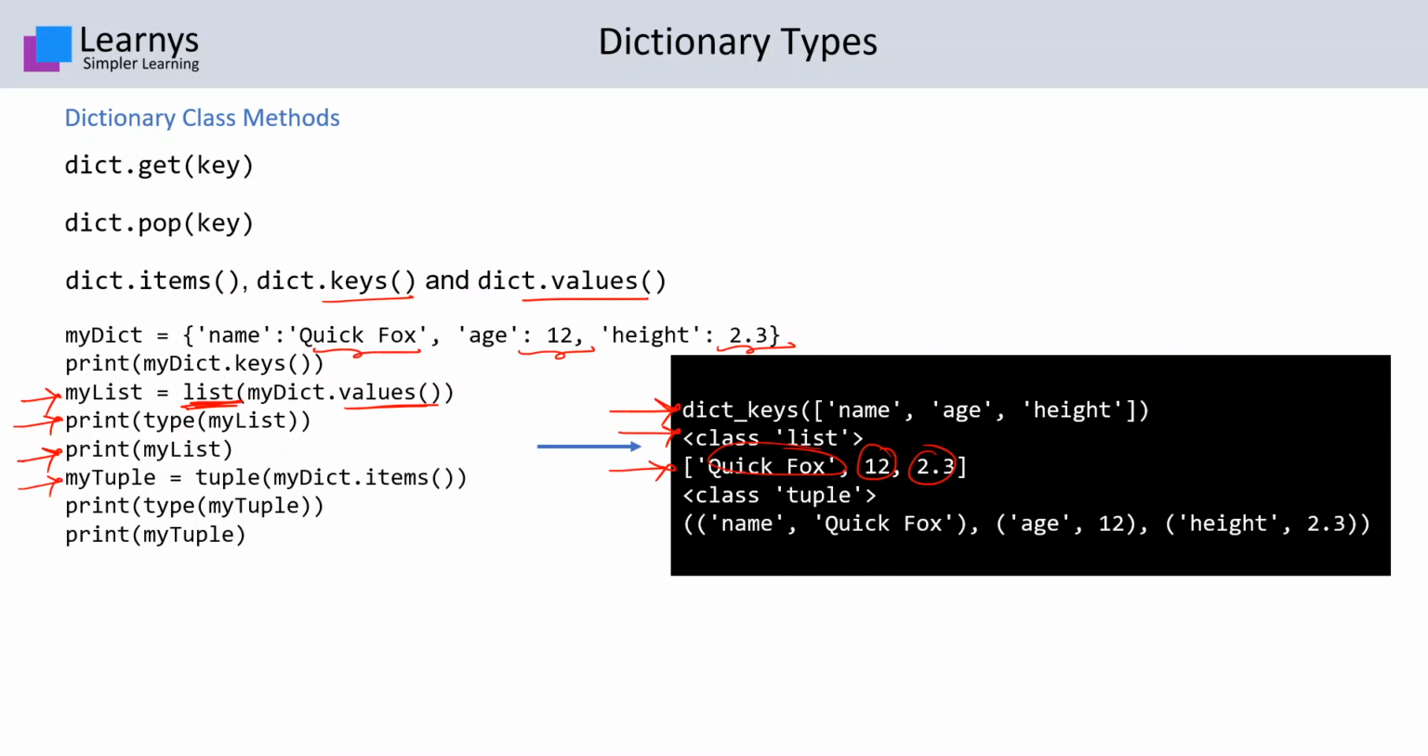Then we have my tuple is equal to the tuple class constructor applied to mydictionary.items. This means all the keys and the values together will be converted into tuples. So when we print the type of my tuple, it will be class tuple, and when we print my tuple, it will be a tuple having key value pairs inside tuples.